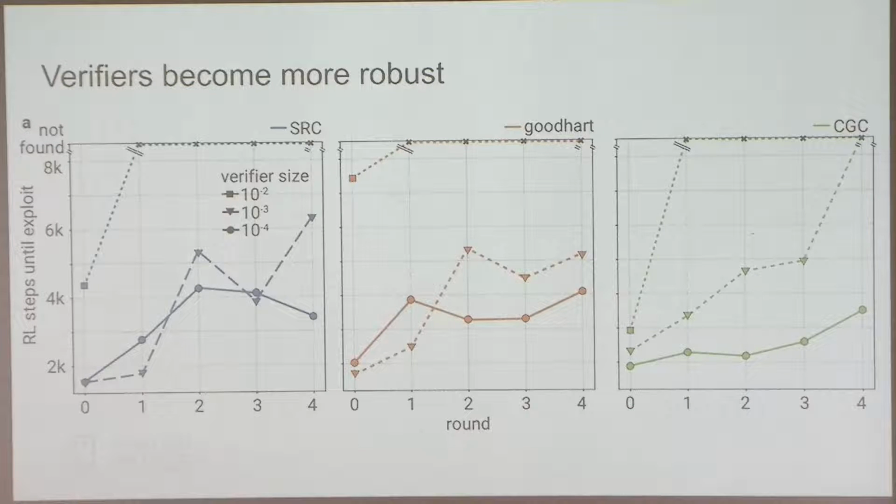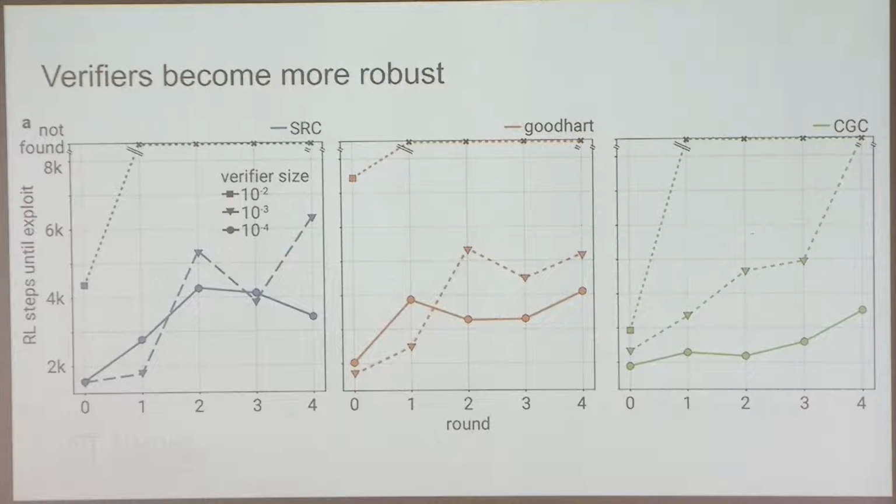So there are definitely some limitations to it. We just use the reward, like the SRC reward, the Goodhart reward, and the CGC reward, and we plot the number of steps onto the sneaky find and exploit. So what do we call finding an exploit? For the SRC and CGC attack, this is when the sneaky model gets 95% incorrect. So almost all of the samples of the sneaky are incorrect, and the sneaky incorrect samples get as high a verifier score as the corresponding honest correct of the round.